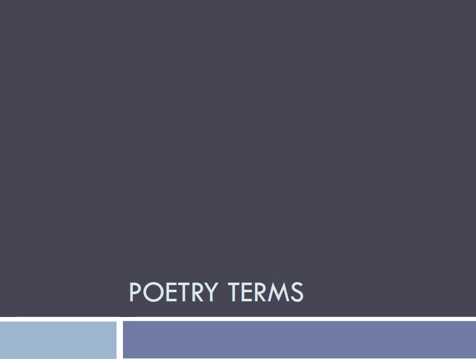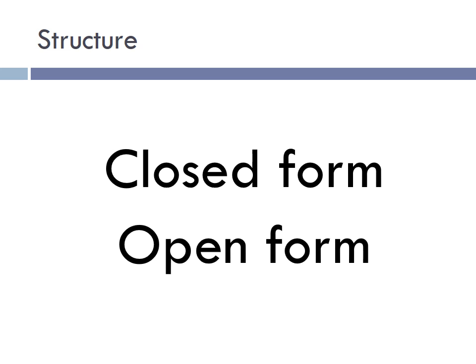Some poetry terms that you need to know. When we think about the structure of a poem, we can think about closed form and open form. A closed form is a set, expected form that a poem takes. For example, a sonnet or a sestina or a villanelle. These are all forms that have patterns that must be followed.